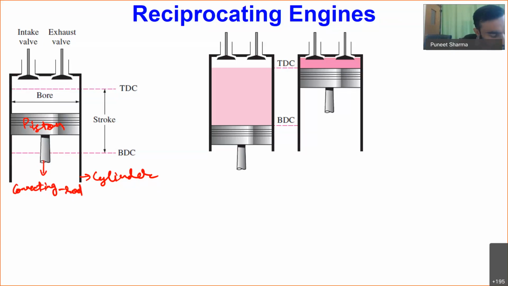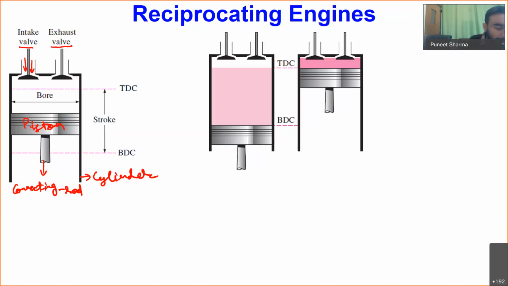In this piston cylinder arrangement, you can see we have two valves attached. One of the valves is referred to as the intake valve, and the other is referred to as the exhaust valve. Anything which will be coming into the cylinder will be entering through the intake valve.